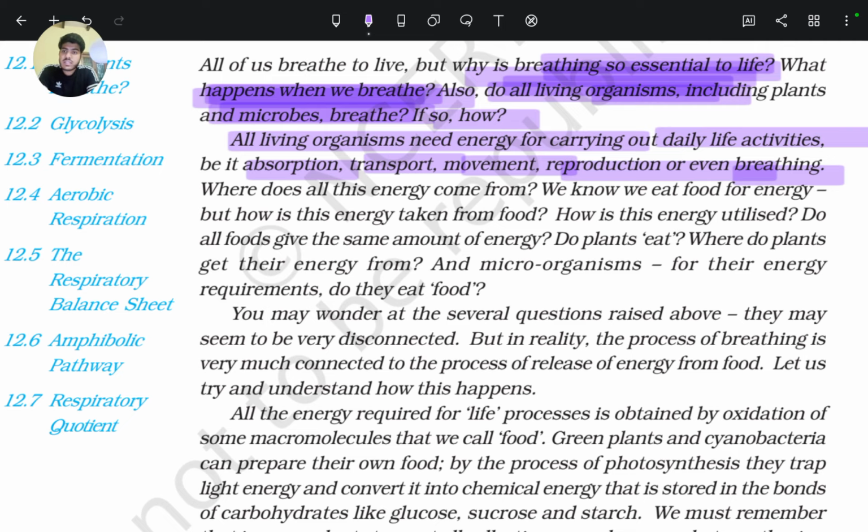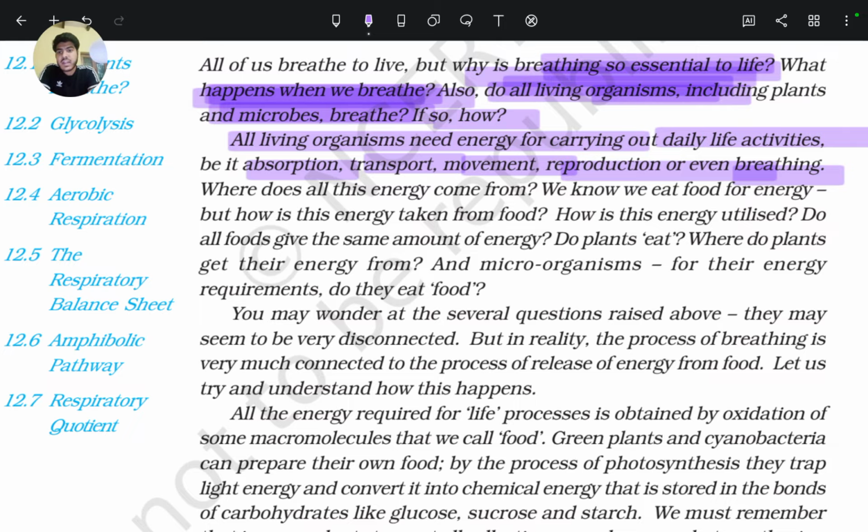So this process is breathing, intake and exhale of air. When we breathe, air brings oxygen into our body. That oxygen breaks down simple food molecules like carbohydrate, glucose, starch, sucrose. For breaking these molecules, energy is released.